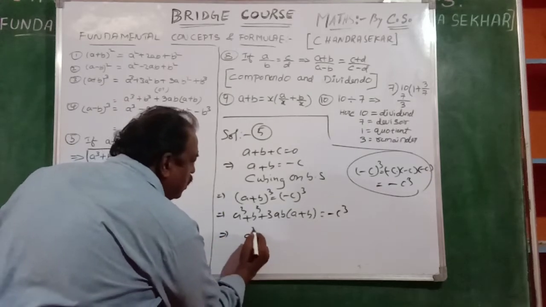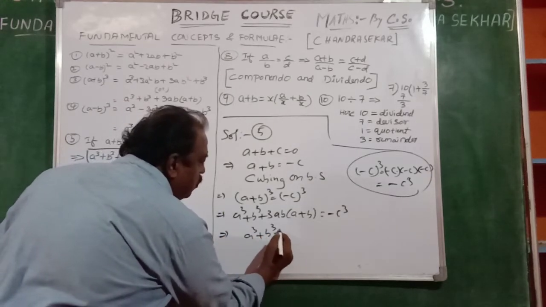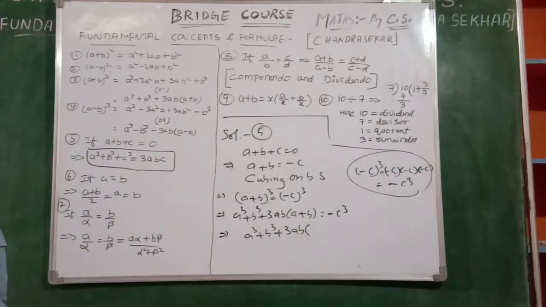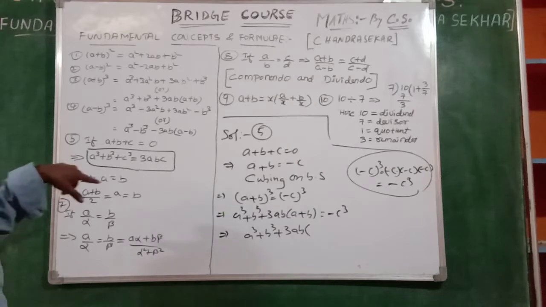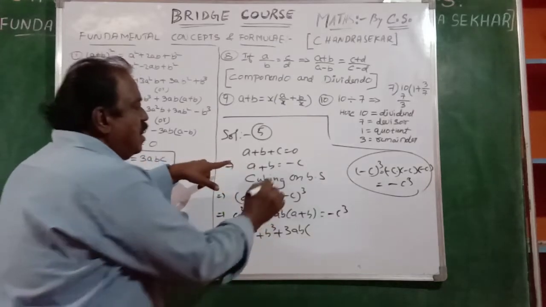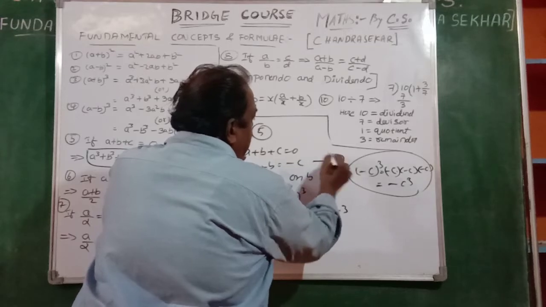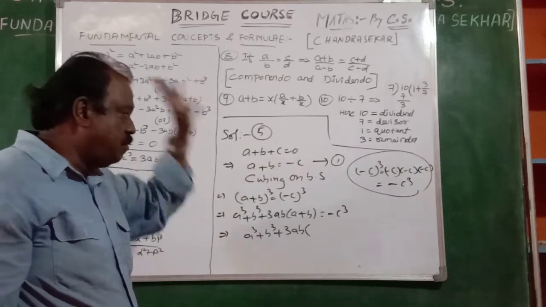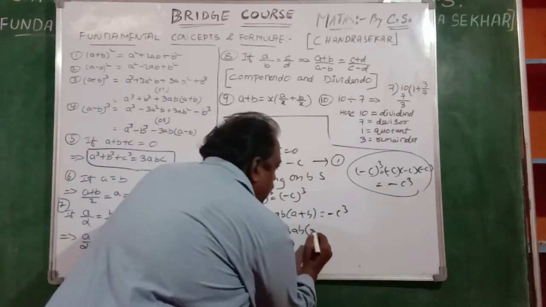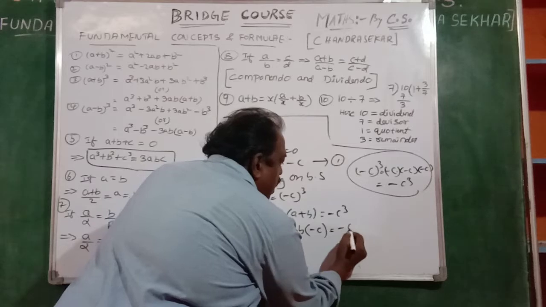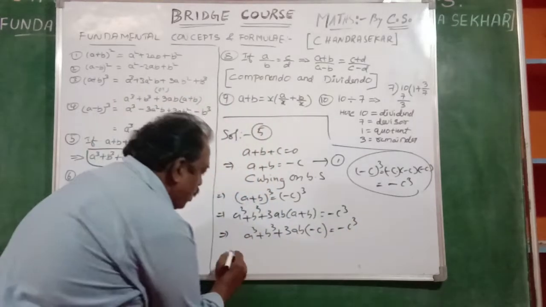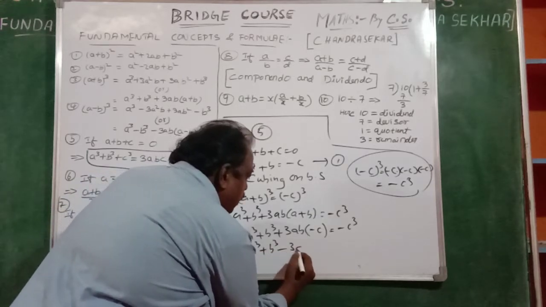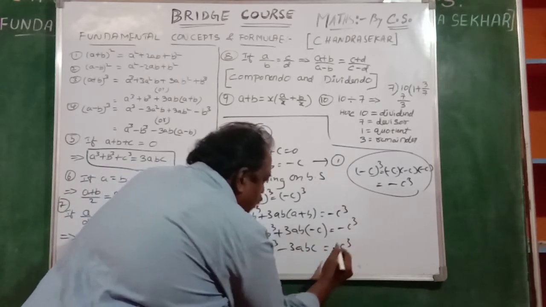Now observe me. It is a cube plus b cube plus 3ab of a plus b. What is a plus b? Say it is one equation. In the given condition itself, a plus b means minus c is there. So I take here a plus b as minus c. And this is minus c cube as usual. It is a cube plus b cube plus minus 3abc is equal to minus c cube.